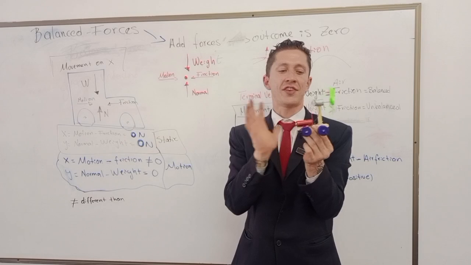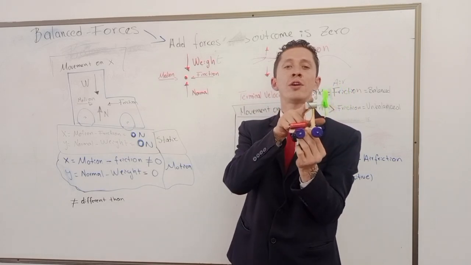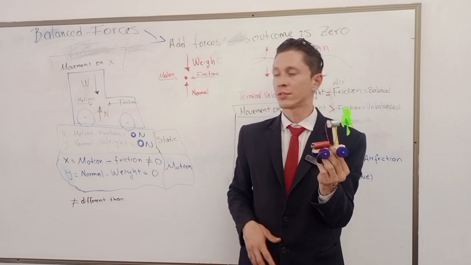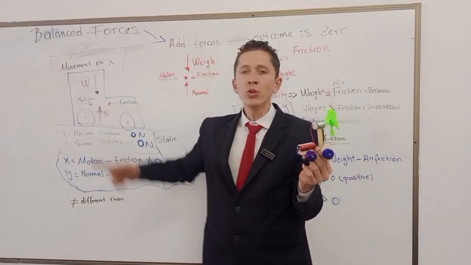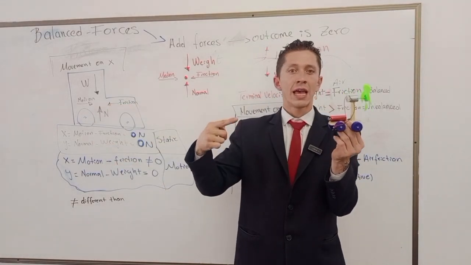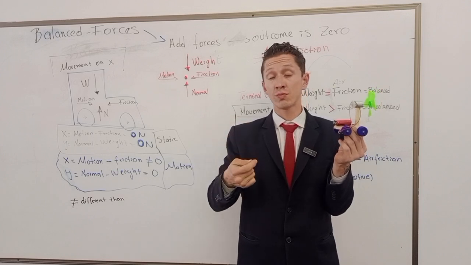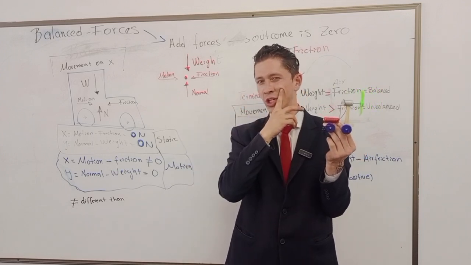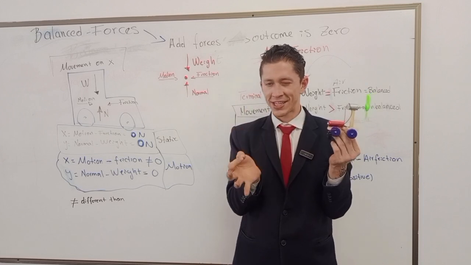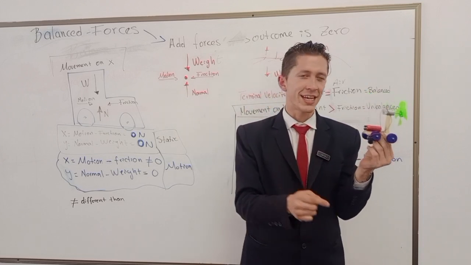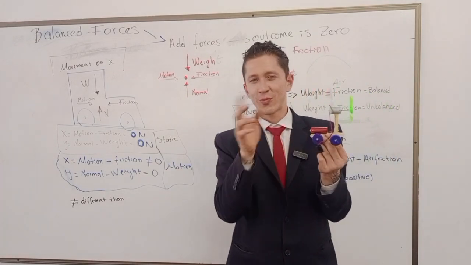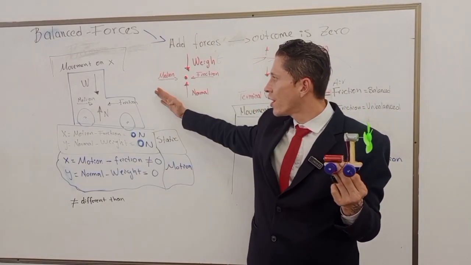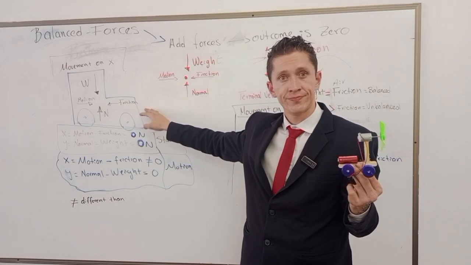It should be static, okay? But it has an electric motor, just like a real car. The motion has an opposite force, which is friction. And there are two kinds of friction: kinetic friction and static friction. But for now we are only looking at static friction, right? So now we have the friction.